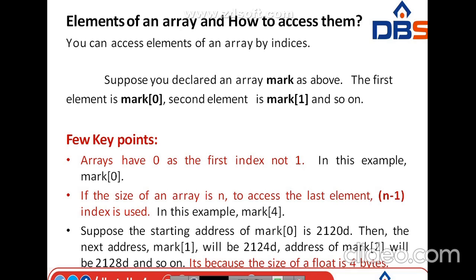An array has 0 as the first index, not 1. We are not taking 1; 0 is the first index value. In this example, marks of 0. If the size of an array is n, to access the last element we use n minus 1. In this one, marks of 4. Suppose the starting address of marks of 0 is 2020, then the next address, marks of 1, will be 2024, like this. Why? Because a float occupies 4 bytes.